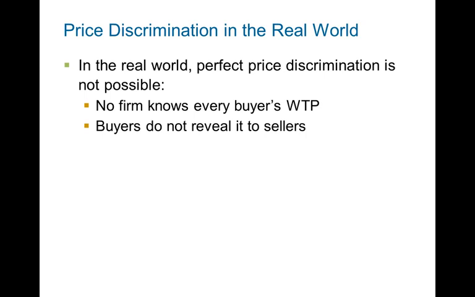A lot of times buyers do not reveal it to sellers, and this usually happens when you buy cars. You don't want to reveal too much information about how much you like the car, because then sellers get an idea and they can start increasing prices. They will be like, oh, this car is great, I don't want to lower the price anymore, if they can figure out that you really like the car.